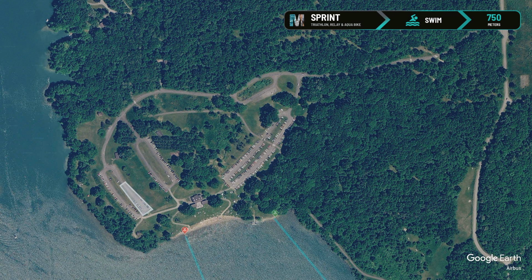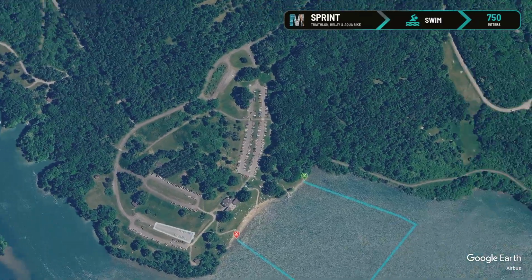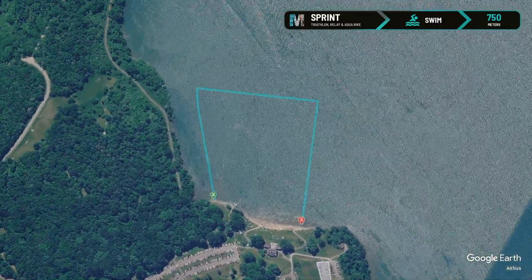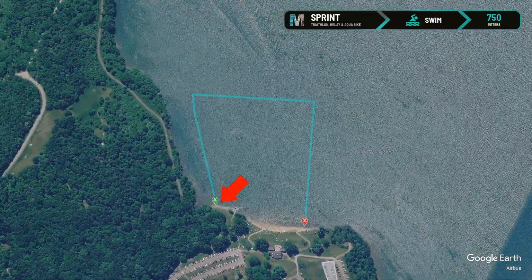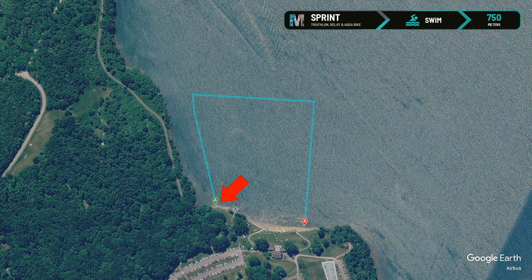When it's time, grab your goggles and race-issued swim cap. Check your timing chip is secured and make your way to the starting line at Lakeview Beach. Step into the water to wait for the air horn to start your race. Your training is done. This is the moment where all your hard work pays off. Your Mighty Moraine starts here.